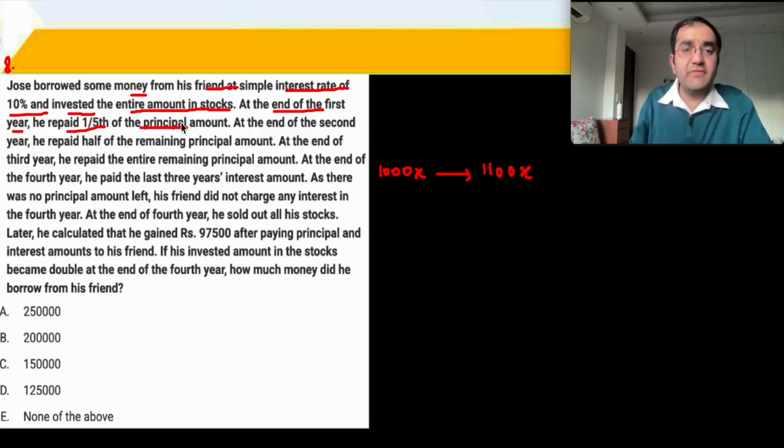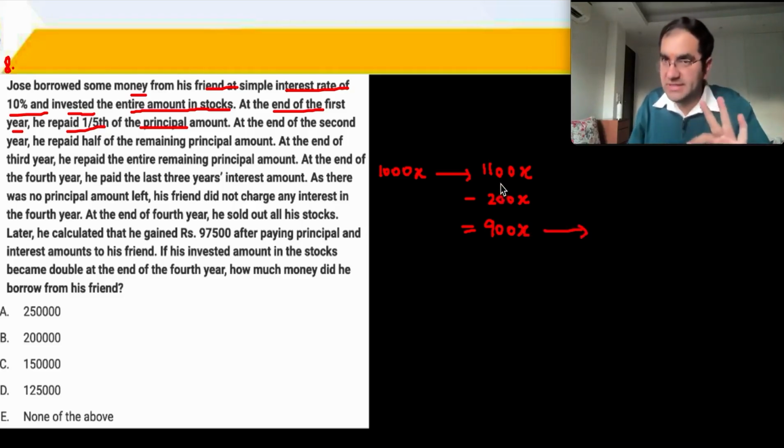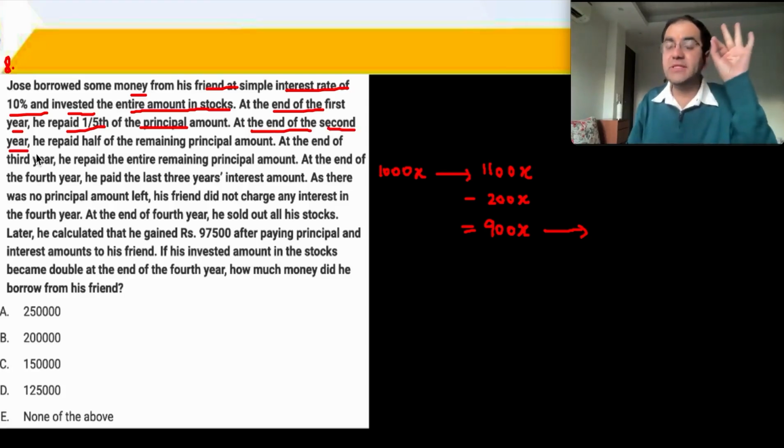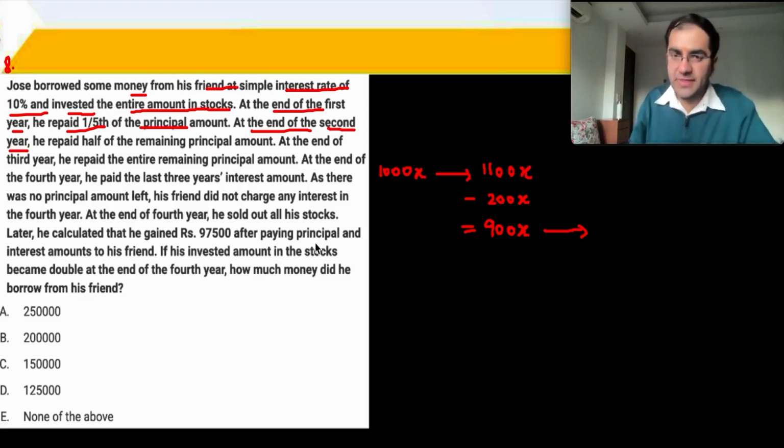He repaid 1/5 of the principal amount. 1/5 of 1000x is 200x. So you get 900x, which is now yet to be paid, of which the principal is 800x, right? Because out of 1000x, 200x principal has been paid. Now at the end of the second year, simple interest gives you interest only on principal. So out of 1000x, 200x is now gone.